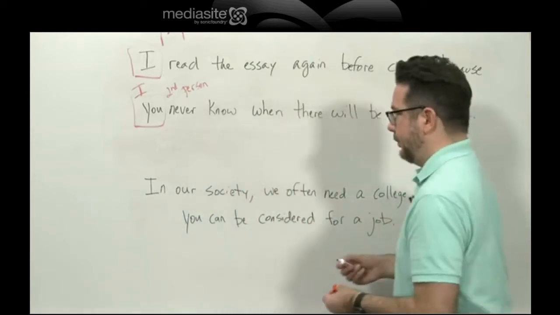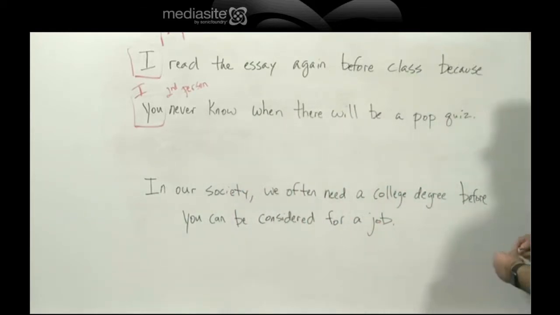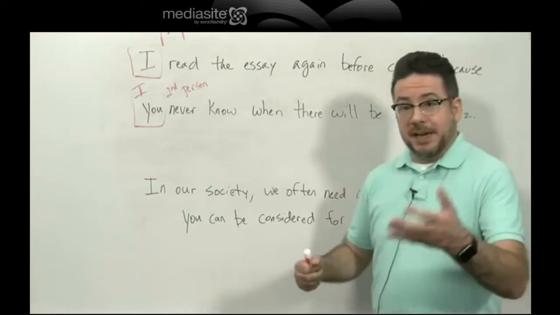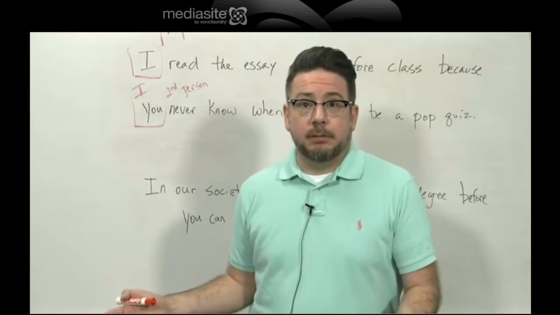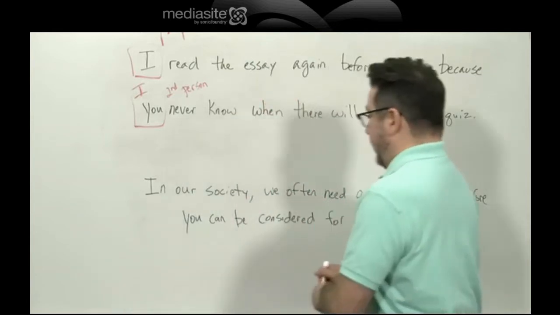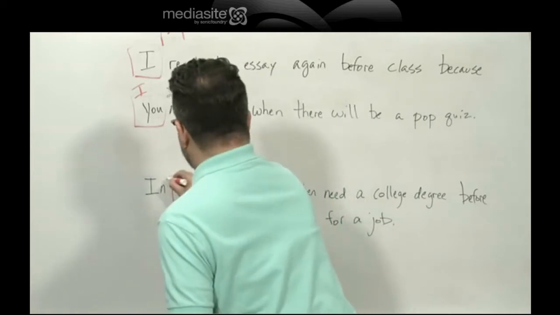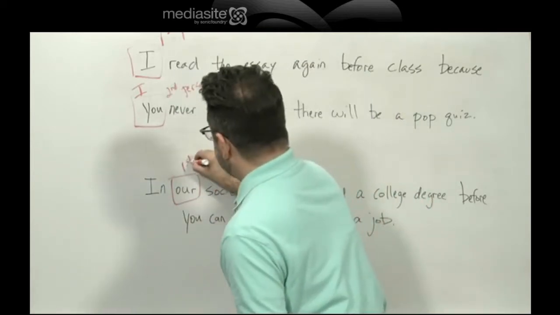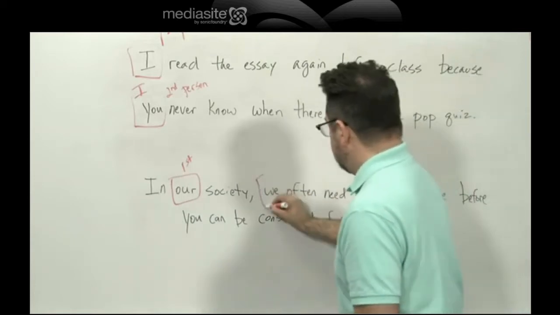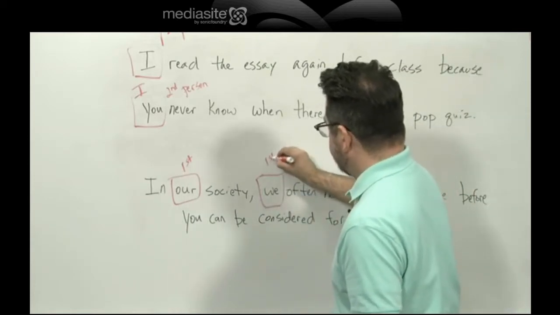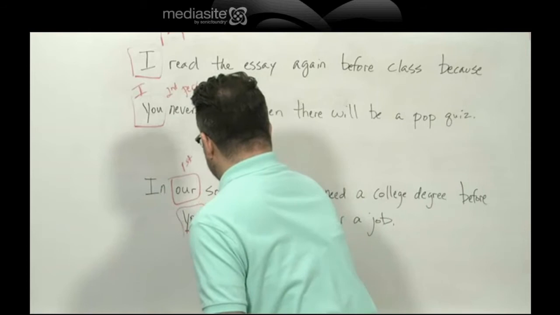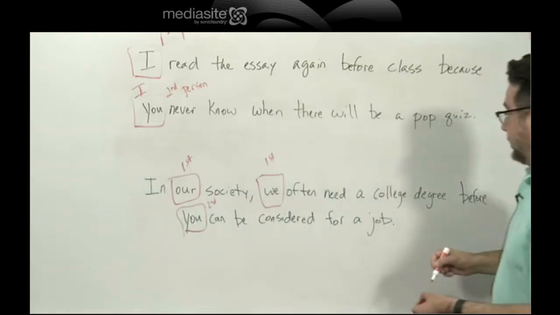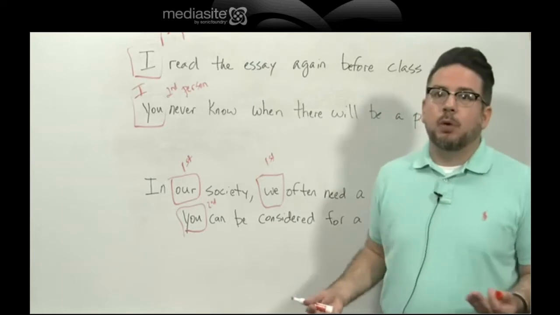Let's take a look at the other example. In our society, we often need a college degree before you can be considered for a job. So same thing, we're going to identify all of the pronouns in the sentence and then look at what point of view they're in and then be consistent. So in our society, which is in first person, we, also in first person, often need a college degree before you, now we're in second person, can be considered for a job. So you see how, once again, we're not being consistent.